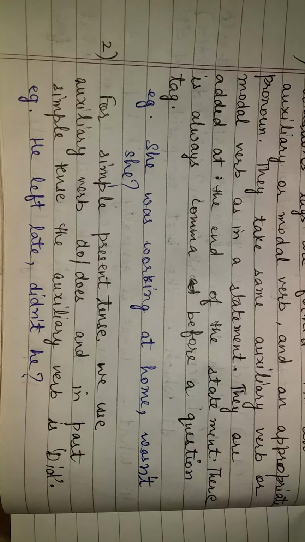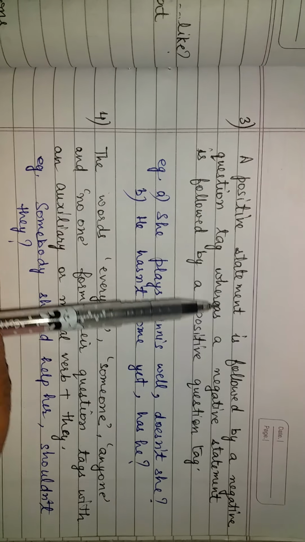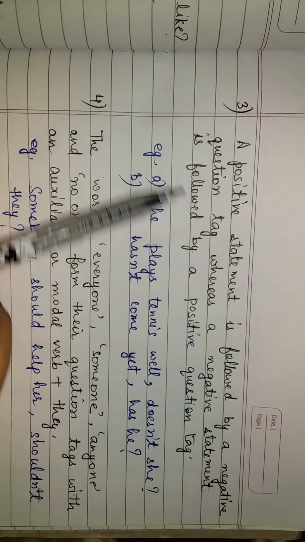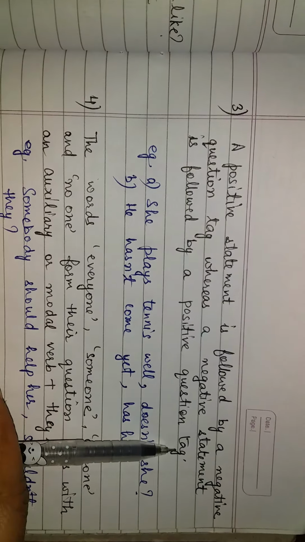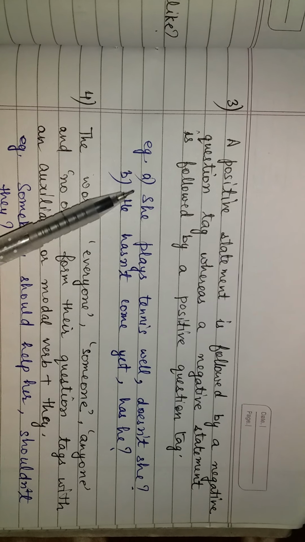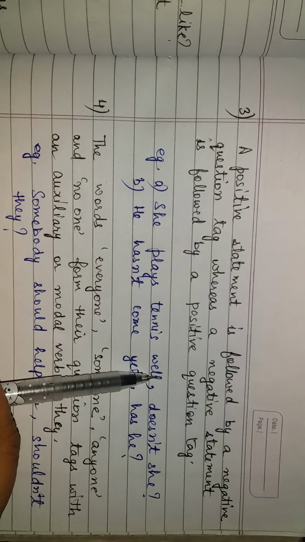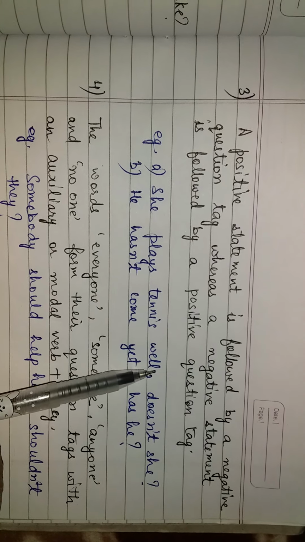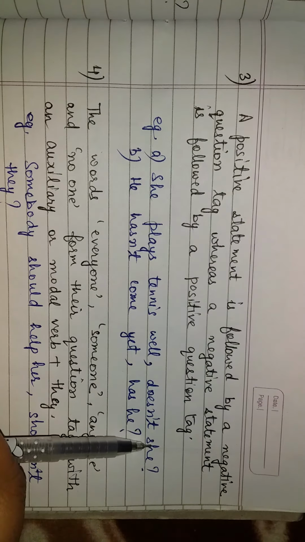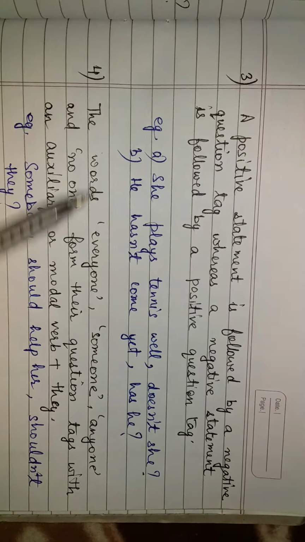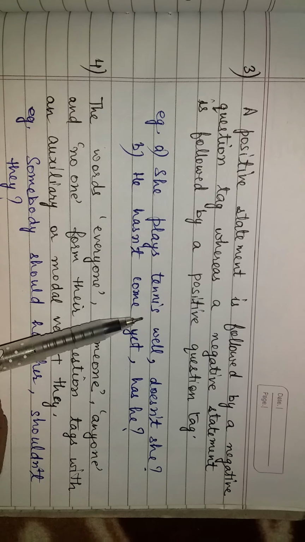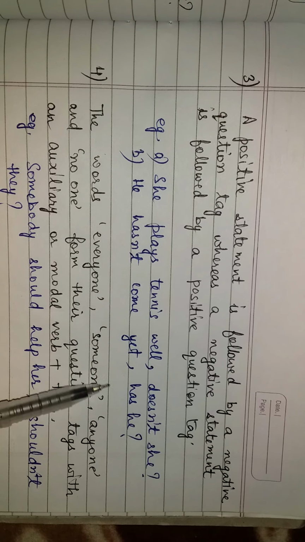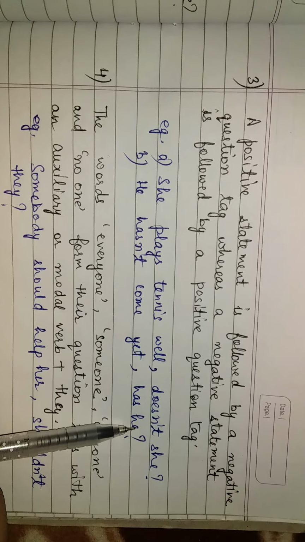Didn't he? The third point is that a positive statement is always followed by a negative question tag, whereas a negative statement is followed by a positive question tag. See the examples. A: She plays tennis well. This statement is in positive sense, and its question tag is in negative form, that is, doesn't she? B: He has not come yet, has he? Here the statement is in negative form, so we have used a positive question tag.